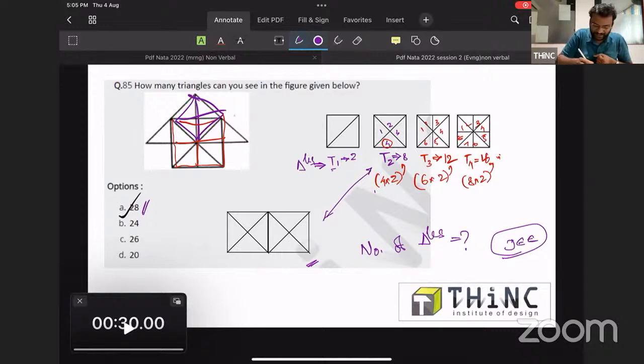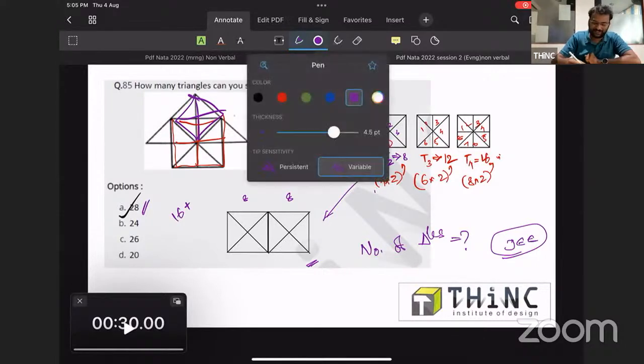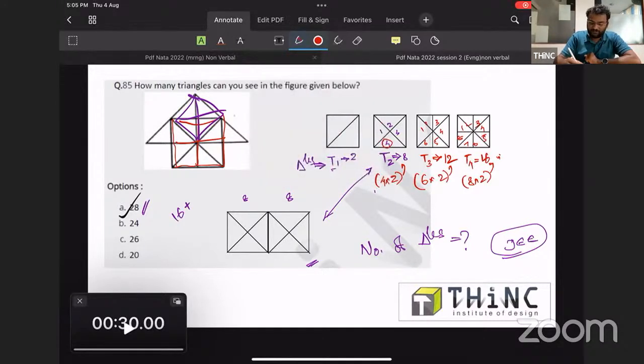So you guys can find this is 8, this is 8, we will get 16, but beyond the 16 we need to think. Okay, so 8 plus 8, 16 is there. Beyond the 16, we had already mentioned that type 2 is having 8 in it, and that 8 plus 8 we got 16. And you can find a junction like structure over here. This is the point where 2 units are connected.